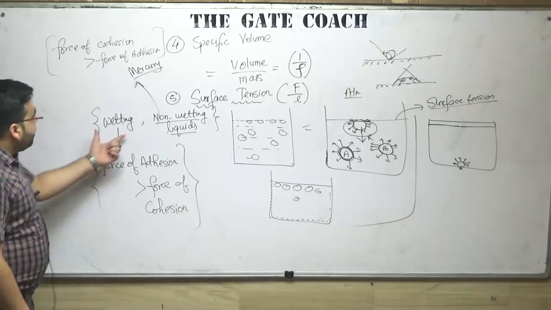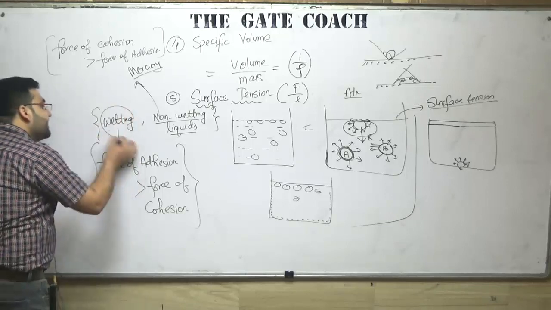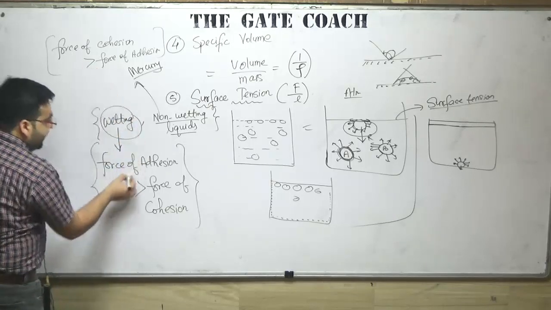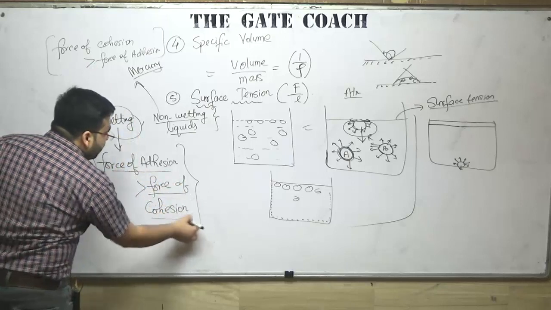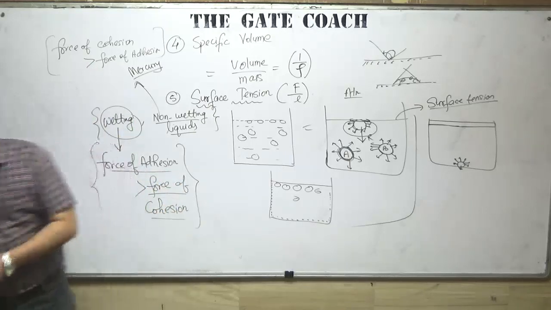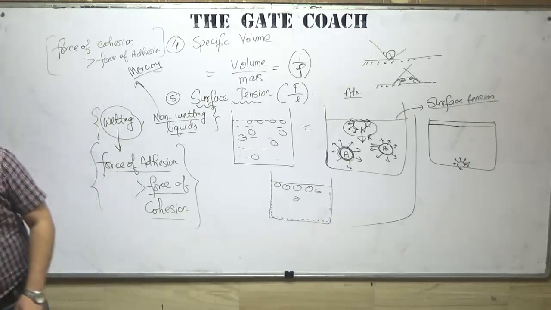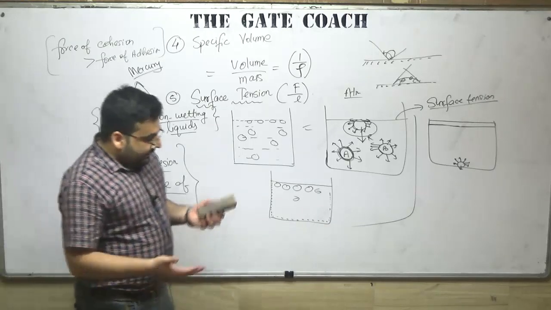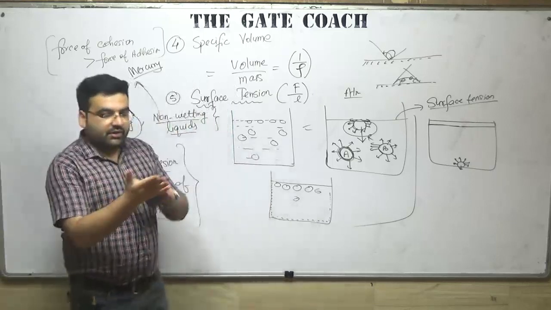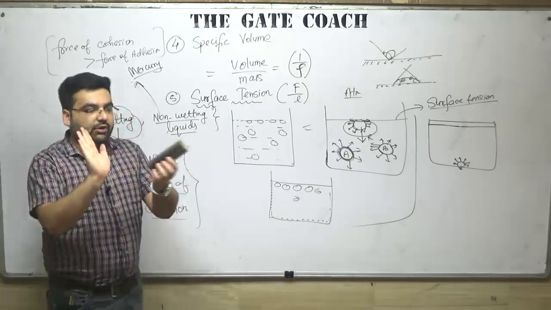So what are wetting liquids? Those in which the force of adhesion is greater than the force of cohesion. Now let me give you one example. For example, this is some fluid and this is some surface.